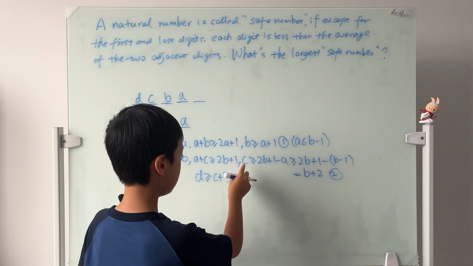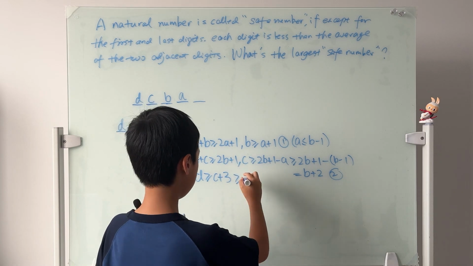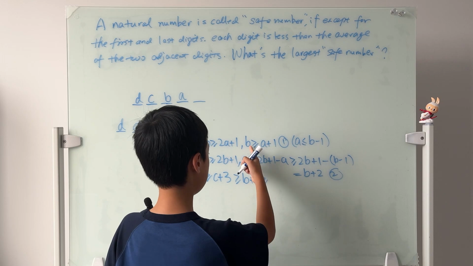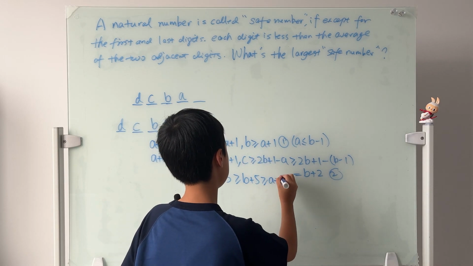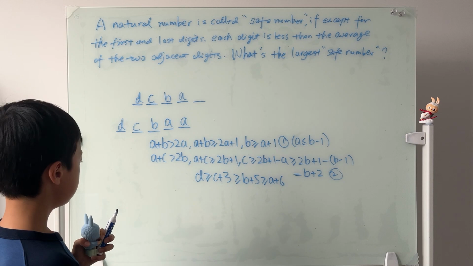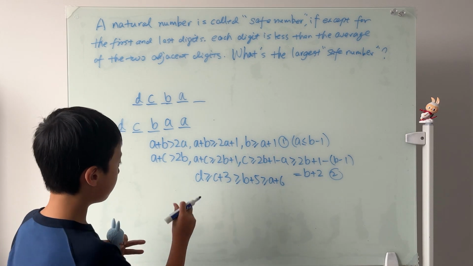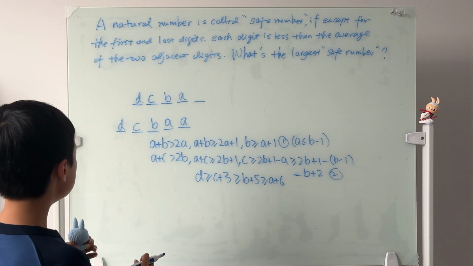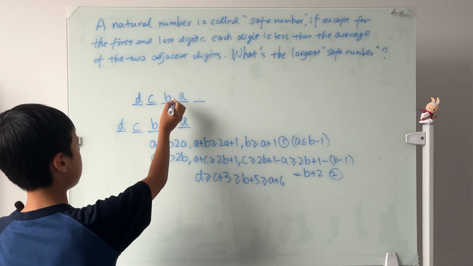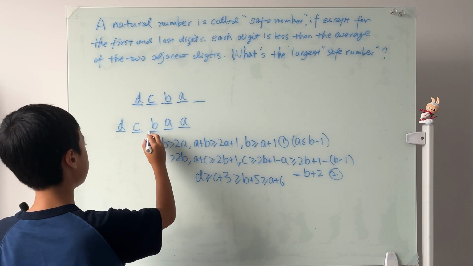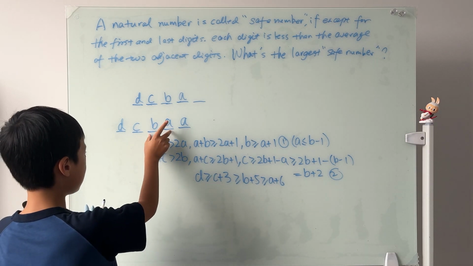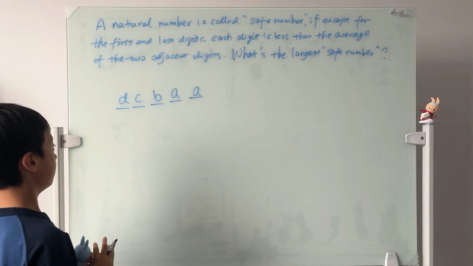C plus 3, C is greater than or equal to B plus 2, B plus 5, greater than or equal to A plus 6. Definitely possible. Well, since we already have this, and look at our first case. 3 digits to the left of A, 4 digits to the left of A. So that means that this case has to be greater than this case.